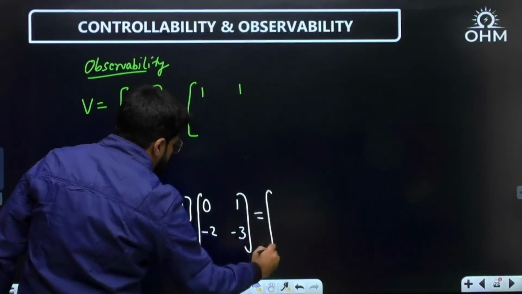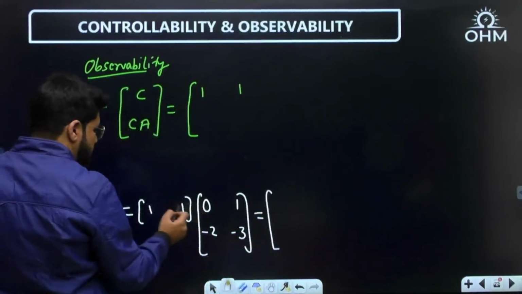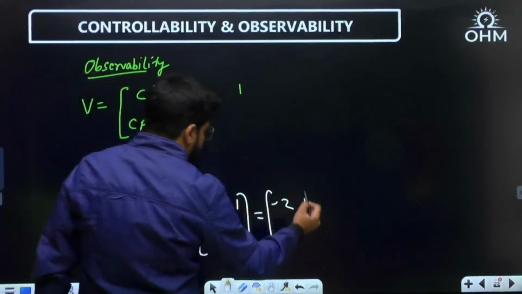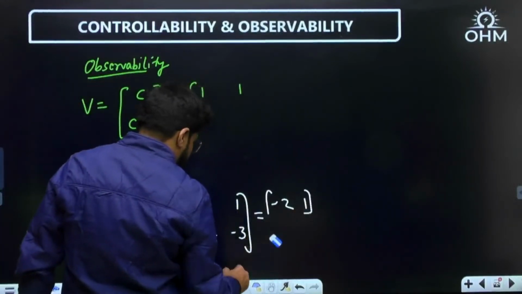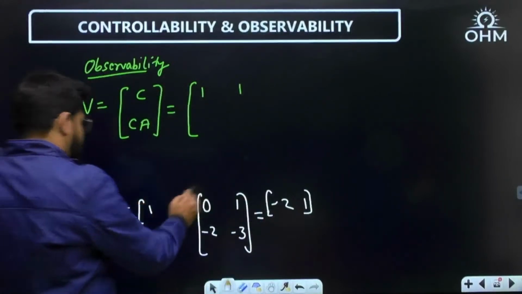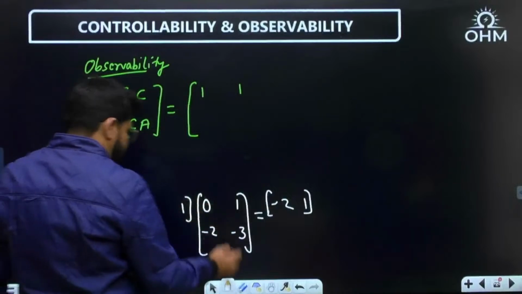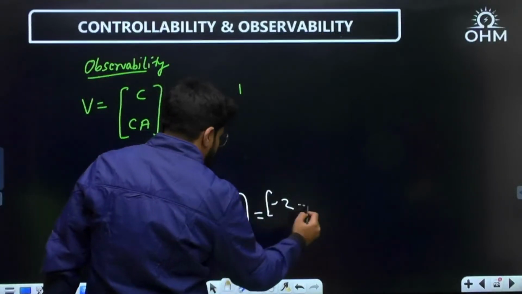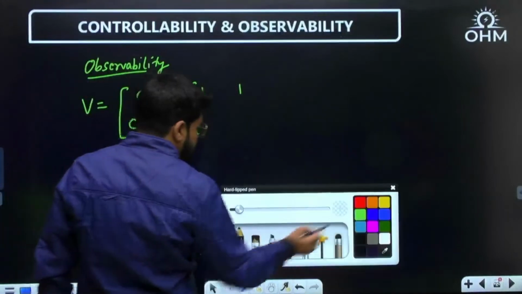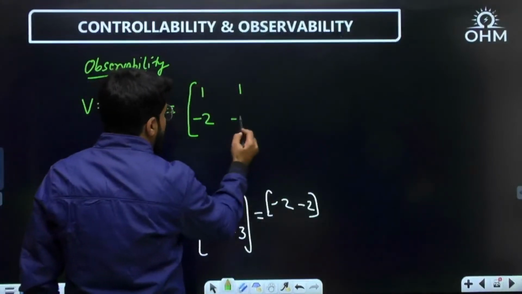On multiplying, what do I get? First row, first column, 1 into 0, 1 into minus 2. So minus 2. Then 1 and 0, so this is 1. This is the result I get on multiplication. Correct? No, sorry, 1 and minus 3. So this is minus 2, first row with the second column. Okay, so let me write down these entries here: minus 2, minus 2.